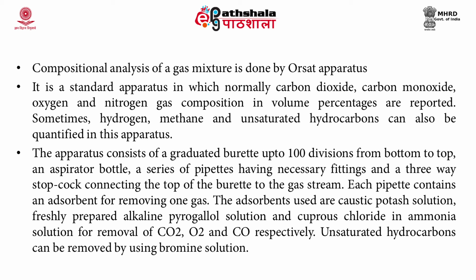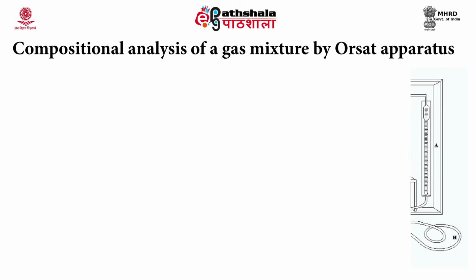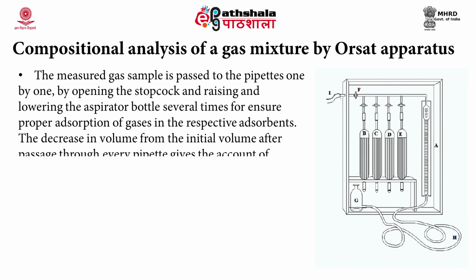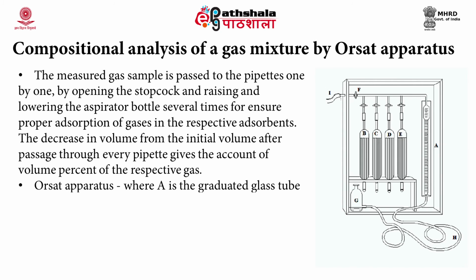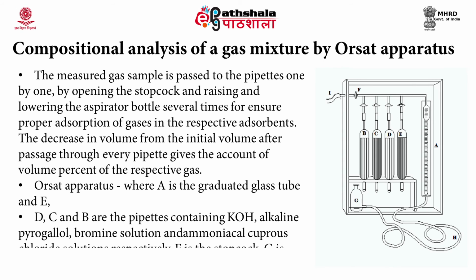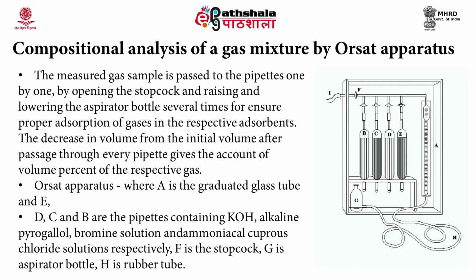Normally the unsaturated hydrocarbons are removed by using bromine solution. Next, this figure shows the ORSAT apparatus. You can see the different parts of the ORSAT apparatus in this one. A is the graduated glass tube; D, C, B are the pipettes containing KOH, alkaline pyrogallol, bromine solution and ammoniacal cuprous chloride solution. F is the stopcock, G is the aspirator bottle and H is the rubber tube.